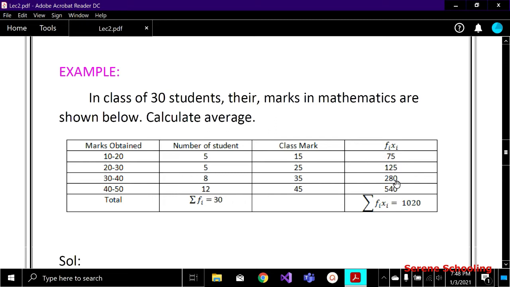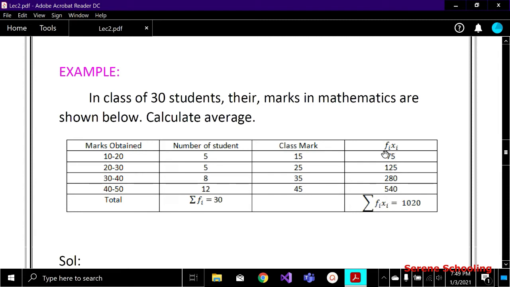So the total sum of all these f into x is 1020. This means the sum of the fx column is 1020. And we know that we needed only these two things for our formula. First is the sum of all the values, that is 30 or capital N, and the next thing is f into x, where x is our midpoint or data value, and f is the frequency. And you see here I didn't take the sum first and then multiply with f, okay?